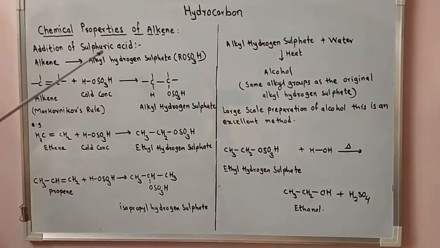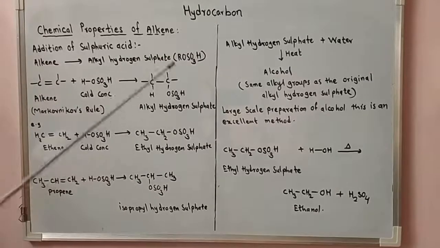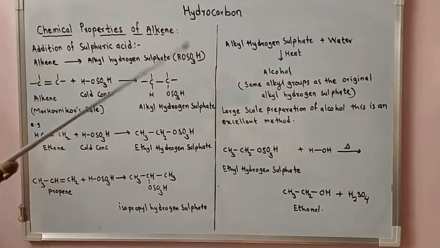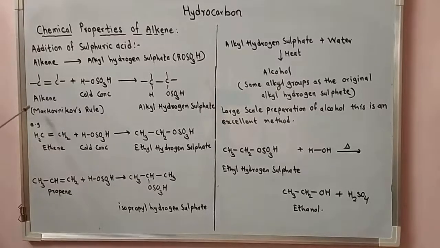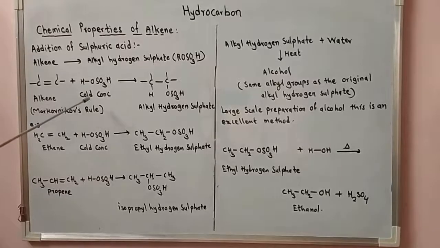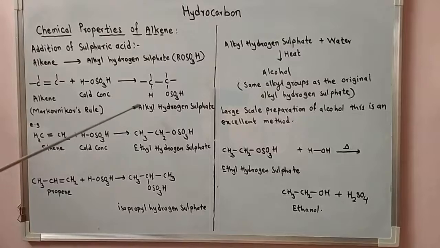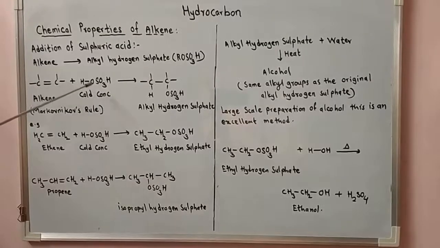Addition of sulfuric acid. In this, alkene gets converted to alkyl hydrogen sulfate, having formula ROSO3H. Now, when alkene reacts with cold and concentrated sulfuric acid, it is converted to alkyl hydrogen sulfate. Let's see this reaction. Carbon-carbon double bond plus H2SO4, cold and concentrated.